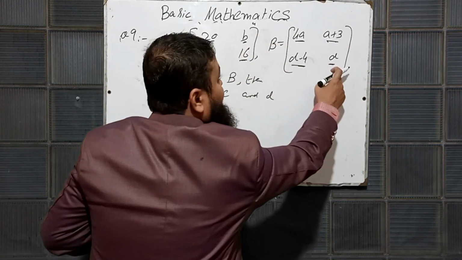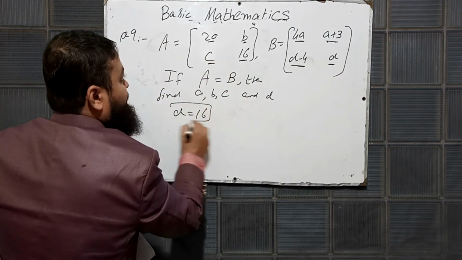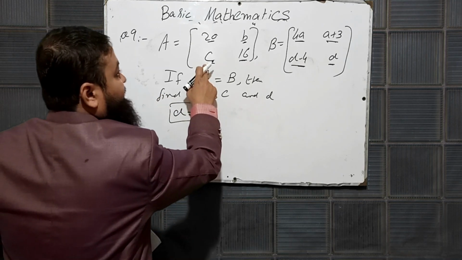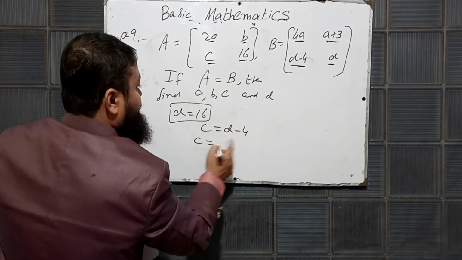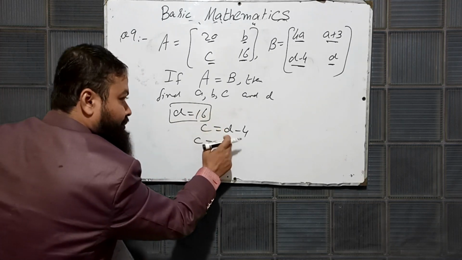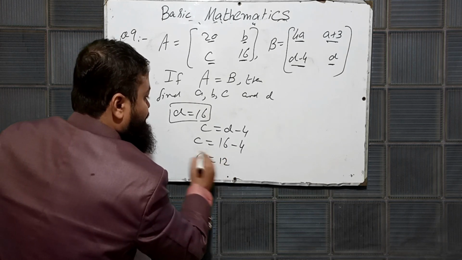It means D is equal to 16. This is the first value. D is equal to 16. Now C is equal to D minus 4. What is the value of D? You will have to put it over here. 16 minus 4. C is equal to 12.